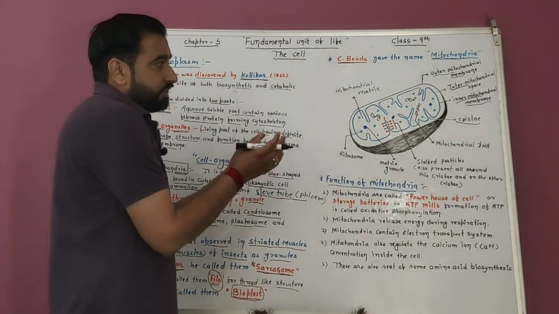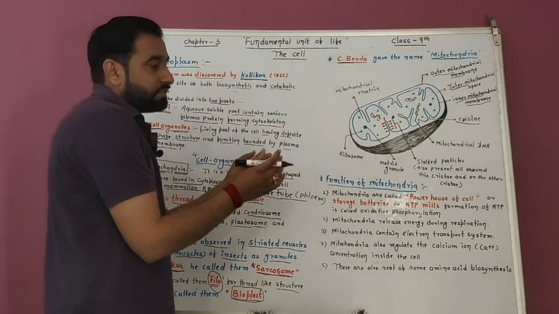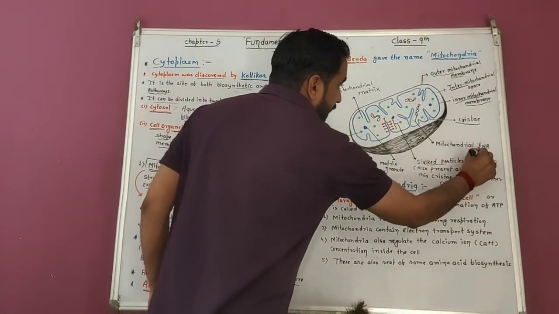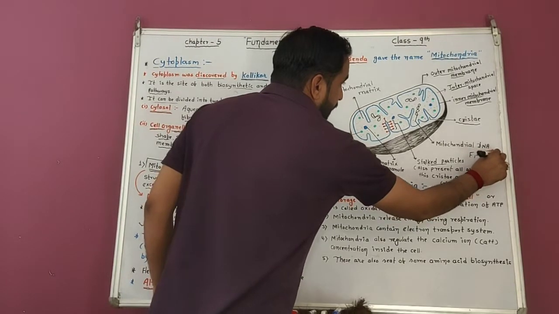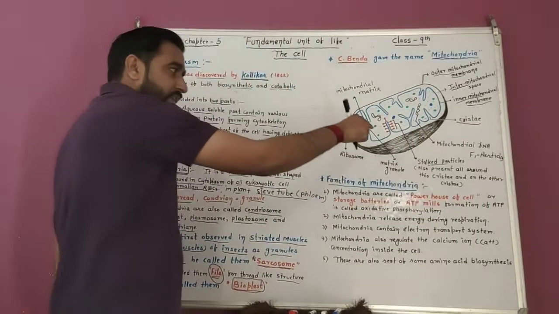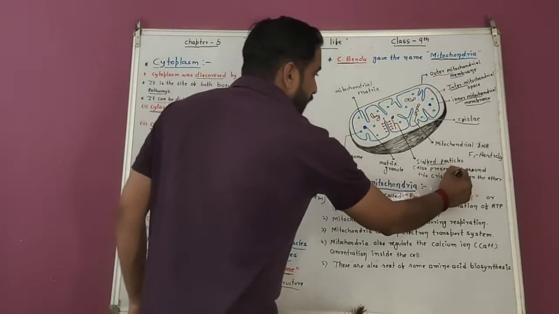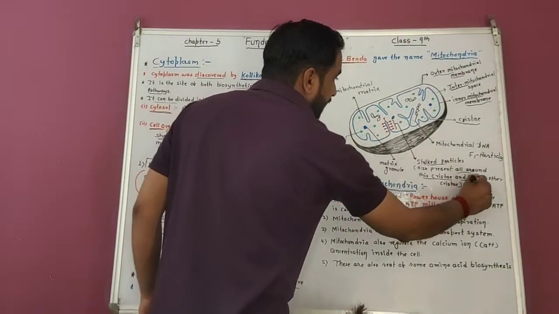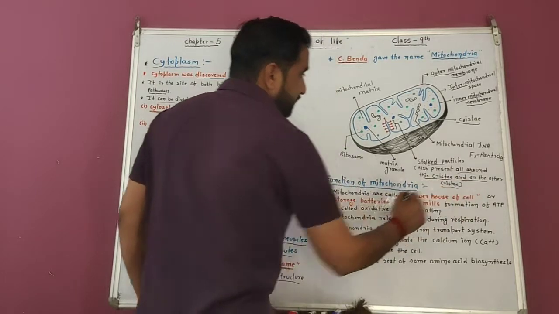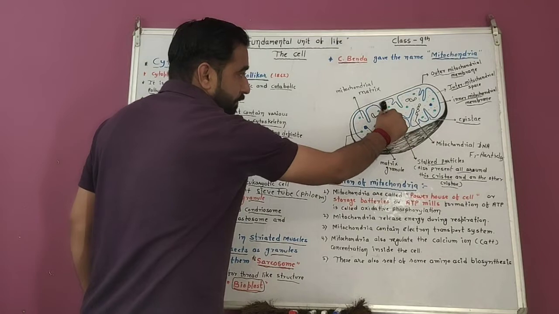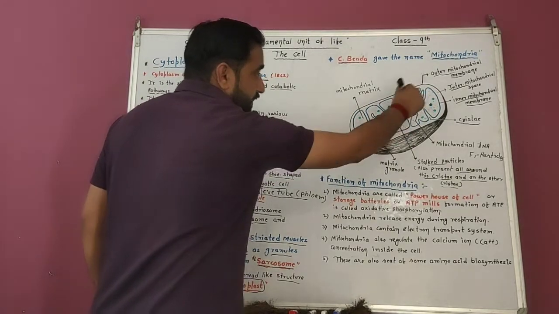On these cristae, some stalk particles are present. These stalk particles are known as F1 particles. In these F1 particles, ATP is synthesized. These particles are present all around the cristae and on all the other cristae.